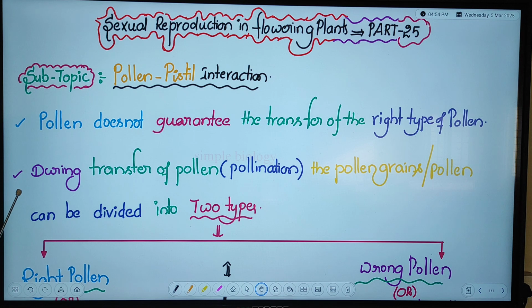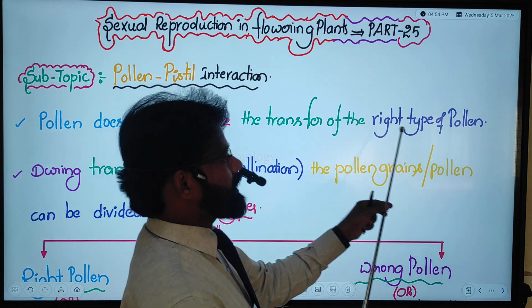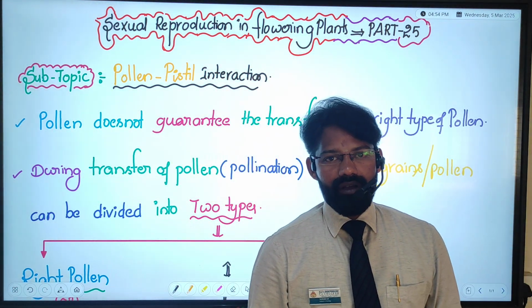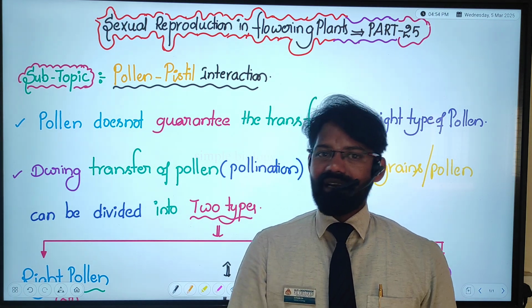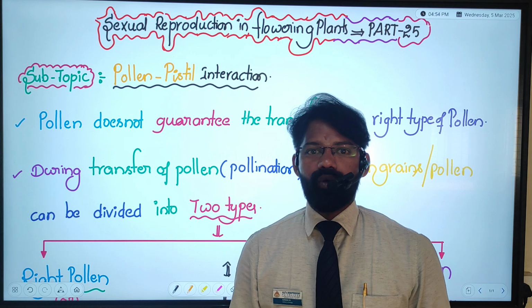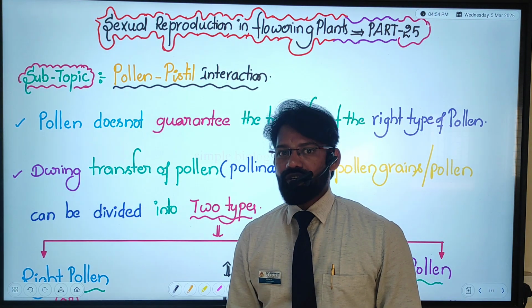Here, one statement has been given: pollination does not guarantee the transfer of the right type of pollen. If any pollen reaches the stigma, it may germinate or may not; there is no guarantee for the germination of the pollen.